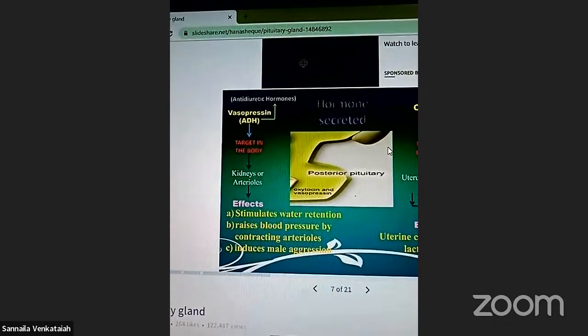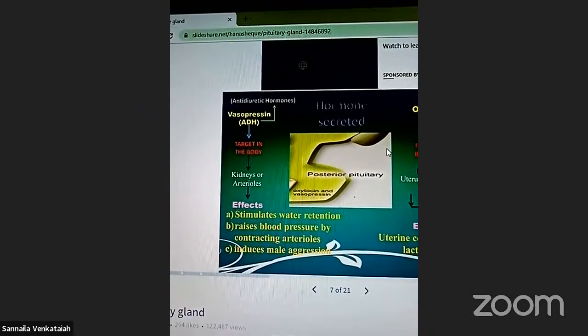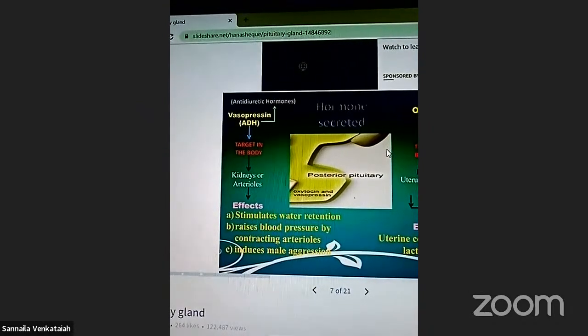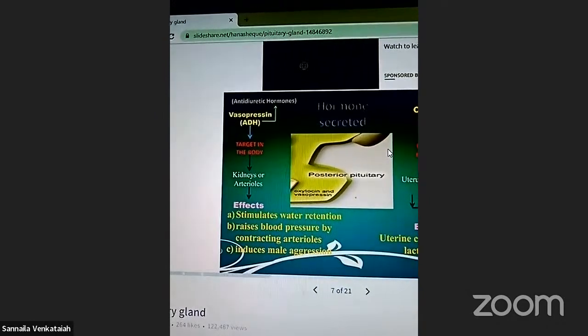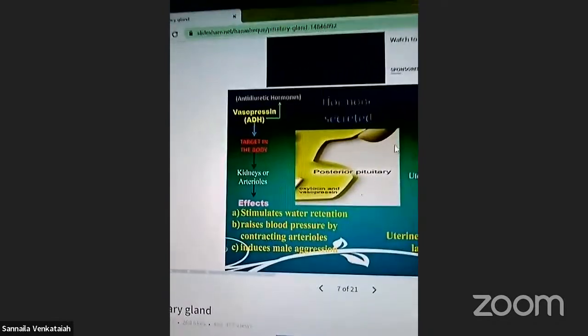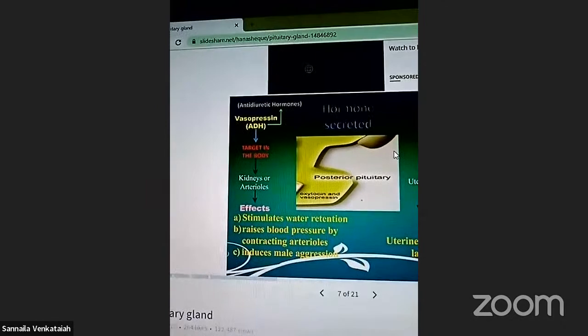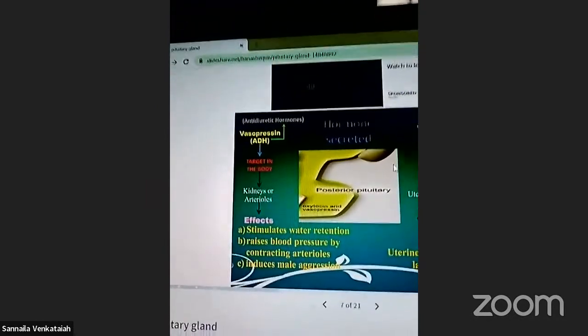Vasopressin, right? Its effects mean stimulation of water retention and raising of blood pressure by contracting the arterioles.